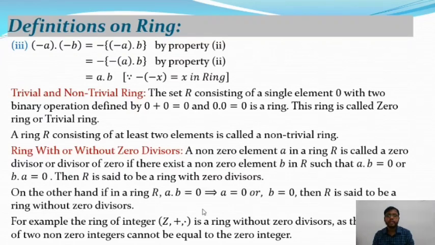But in Z6 plus dot, the product of two non-zero elements can be equal to 0, and it is a ring with zero divisor. But Z plus dot is a ring without zero divisor. These are the examples of a ring with and without zero divisors.